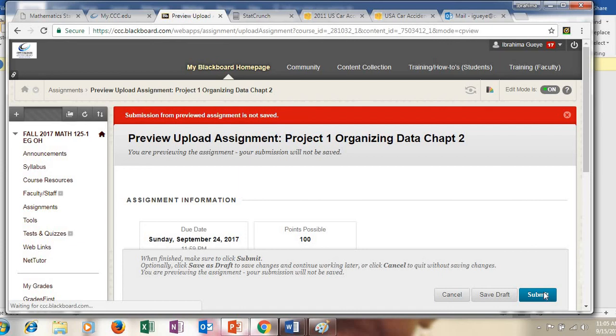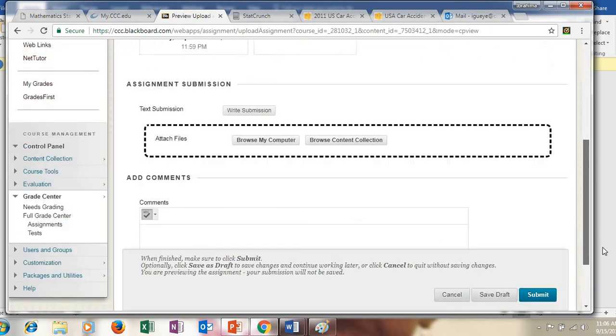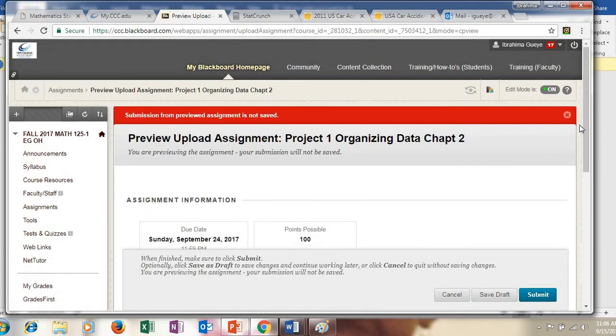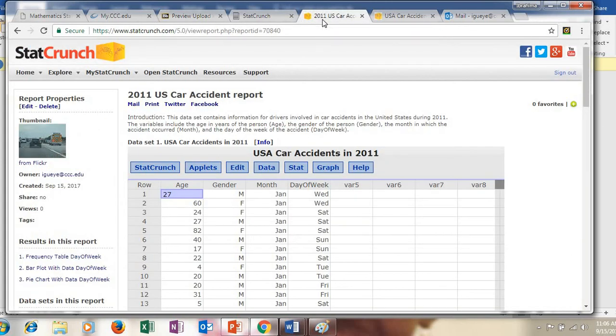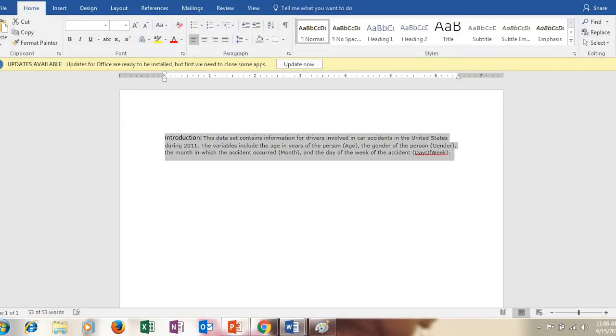Okay, you're done. So I will be able to view it from my page. Okay, and this is exactly what the first project is. It might take you a little time to get to know StatCrunch, but after you figure out the data set you want to explore, it should be easy for you to do. All right, so I wish you good luck on these assignments, and I will again try to make a Word document laying out all of those steps I mentioned.